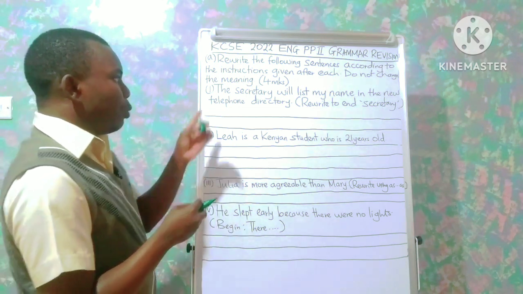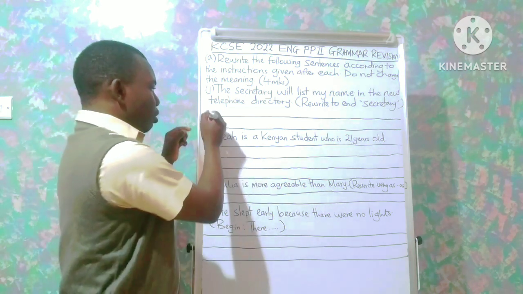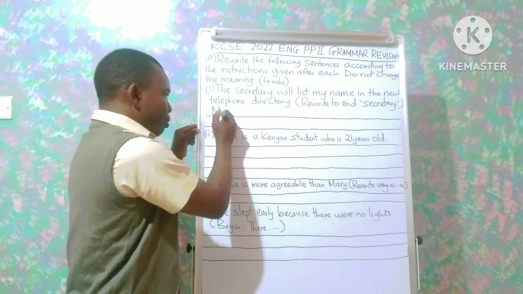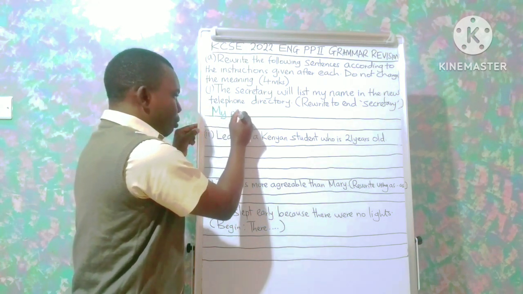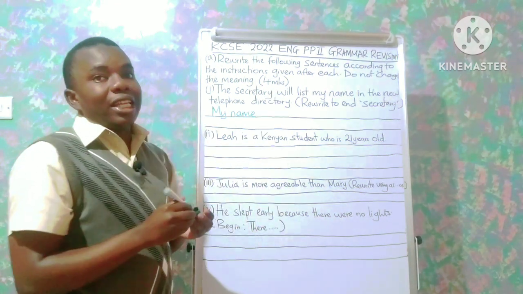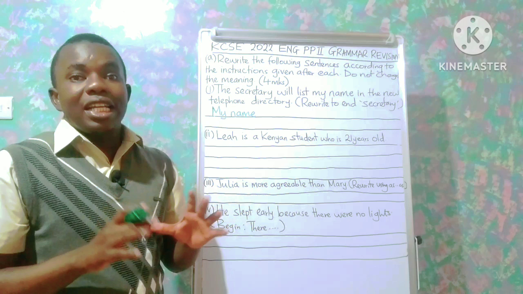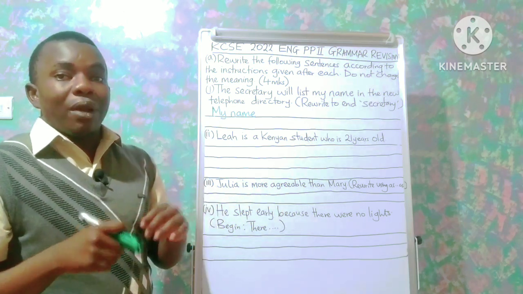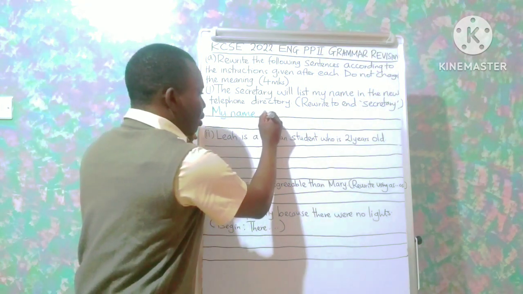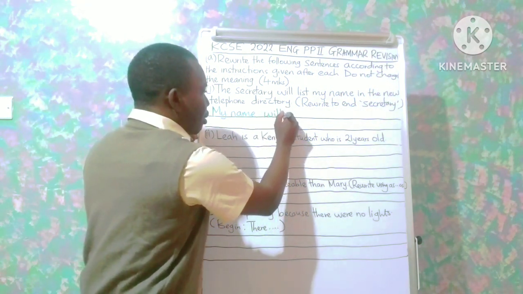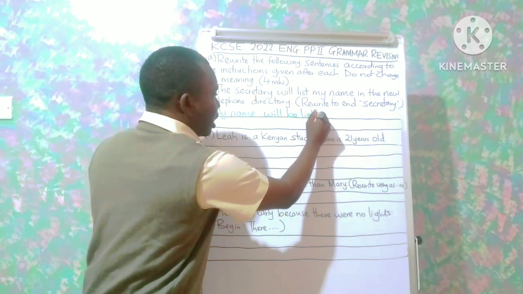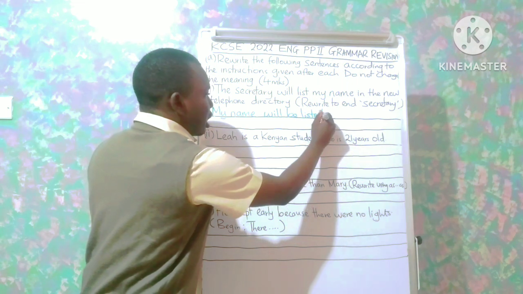So we will begin with the object, which is "my name". Then the verb: we said the passive verb is formed by adding the auxiliary verb plus the past participle form of the main verb. So, my name will be listed, where?